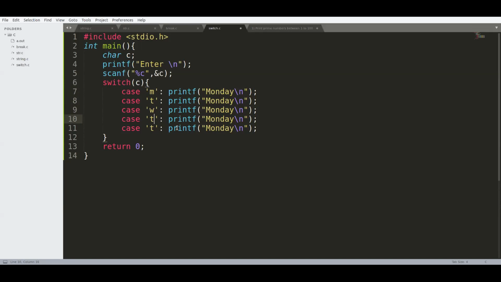Now you can understand what the problem is actually. For Tuesday, what is the condition?